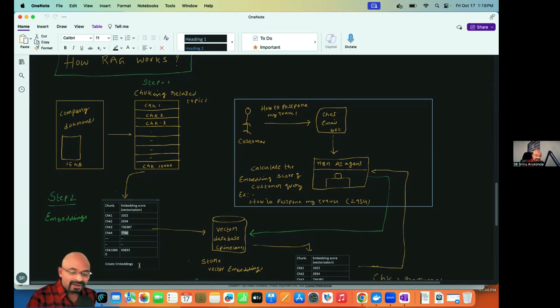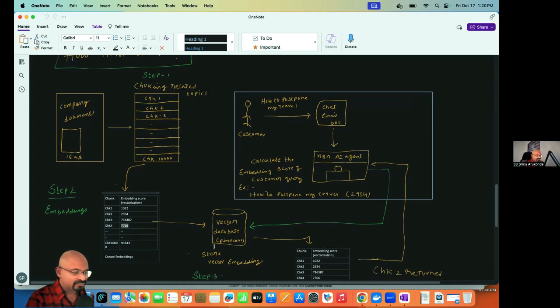I'm mapping a number to the chunk. I'm calculating on the chunk based on some algorithm, creating some number, and assigning that number to the chunk, right? So the embedding number and the chunk, this table I'm storing somewhere called the vector database. So this vector database holds all the embeddings, right? This is one side of the story. What I did: I break down my entire document into multiple chunks. For each chunk, I calculated the score using some algorithm, which is called embedding, and I'm mapping the embedding score to the chunk. I'm storing all these embeddings and chunks in a vector database, right?